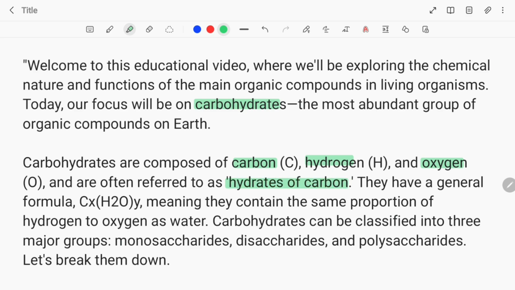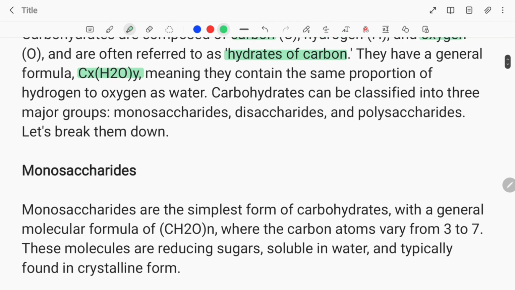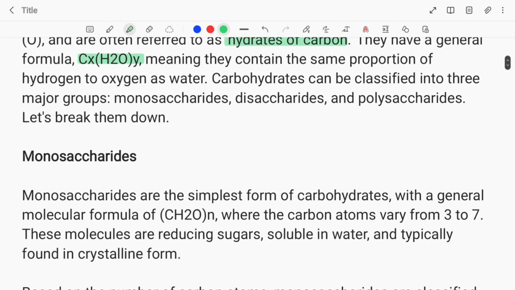Carbohydrates are composed of carbon (C), hydrogen (H), and oxygen (O), and are often referred to as hydrates of carbon. They have a general formula, CxH2yOy, meaning they contain the same proportion of hydrogen to oxygen as water. Carbohydrates can be classified into three major groups: monosaccharides, disaccharides, and polysaccharides. Let's break them down.